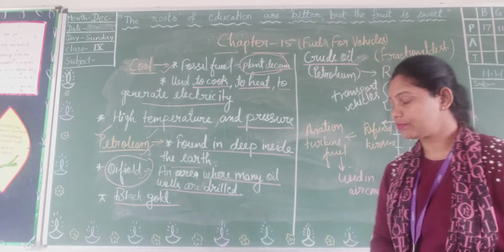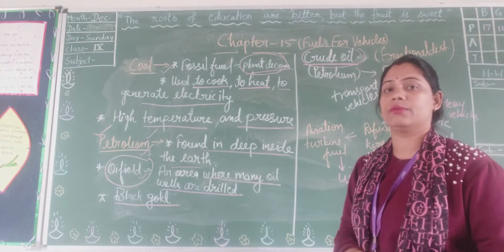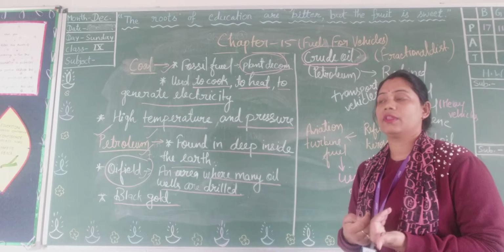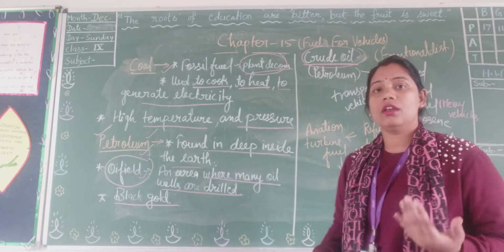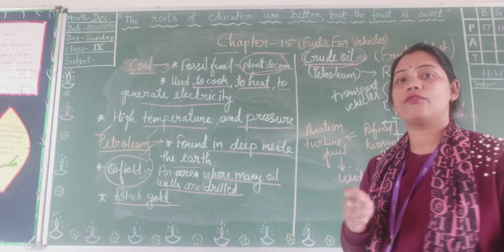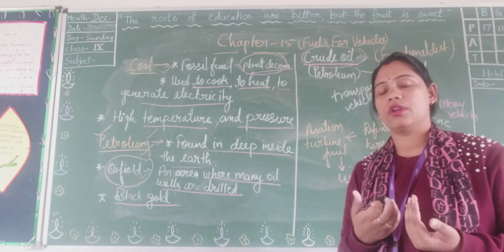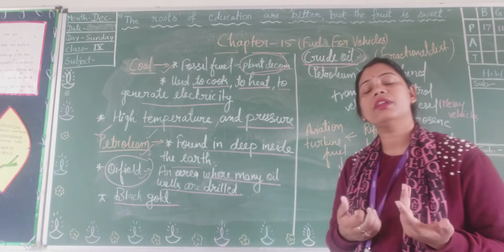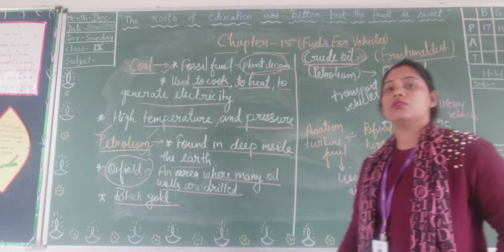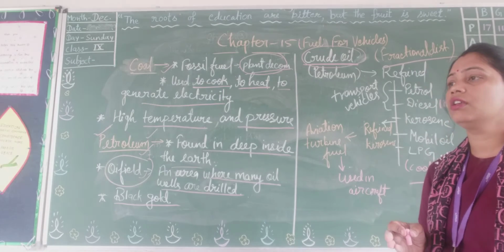Okay students, now come to the byproducts of petroleum. What are the byproducts of petroleum and how can we get them? When we take out the petroleum from the earth, it is in the form of crude oil, and after refining it, we get some byproducts of petroleum. And how can we refine it? It is a process called fractional distillation. So petroleum can be refined by the process of fractional distillation.